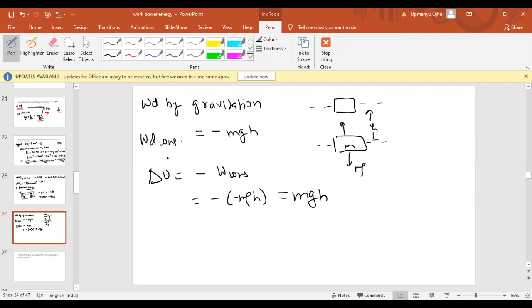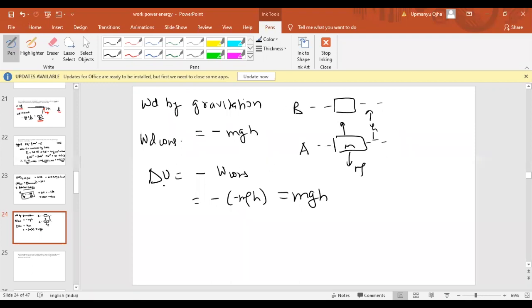Now to define the change in potential energy, we need a reference point. Take the example I have taken: this block was initially at ground level, point A, and it reaches point B.